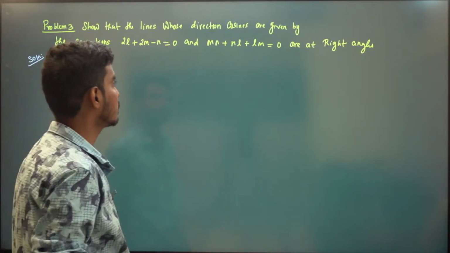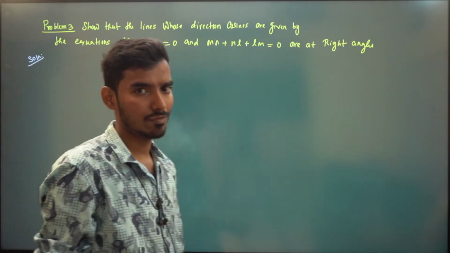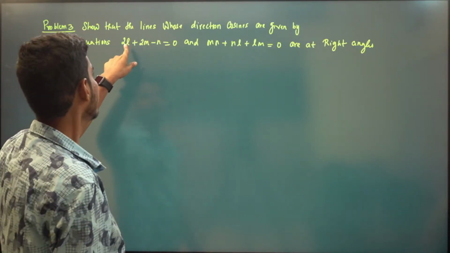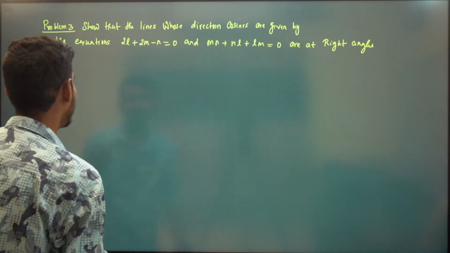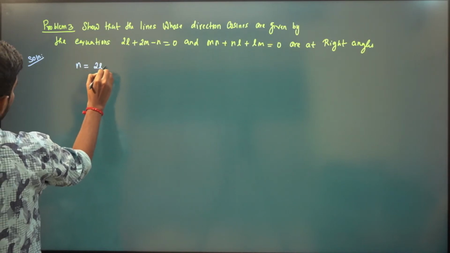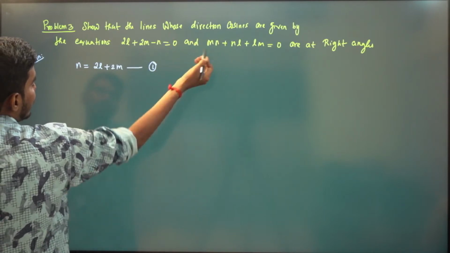Okay. So usually we will write L in terms of M and N, but here we will write N in terms of L and M, because if I write L in terms of M and N, we will have some denominator and so on, right? You can write anything. Let us write N equal to 2L plus 2M. Call this as 1. Now substitute the N value here.